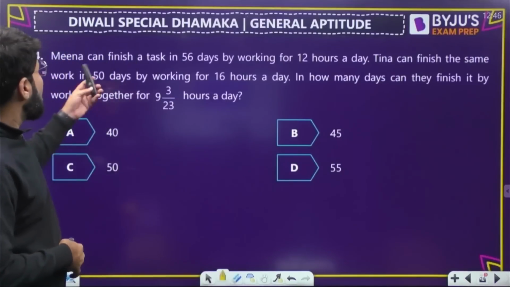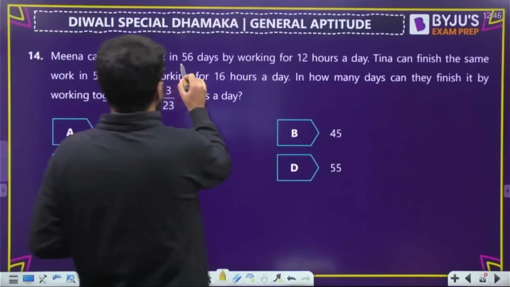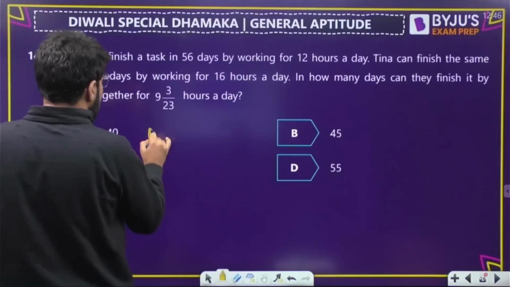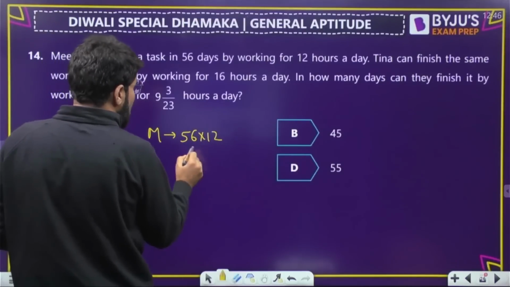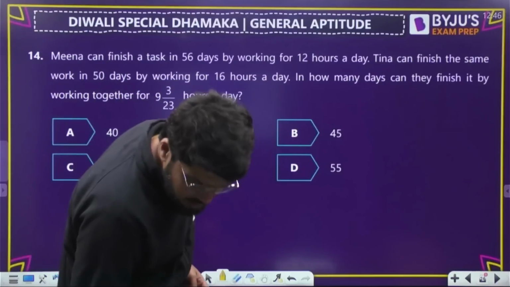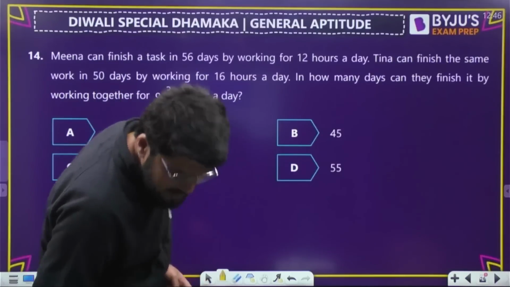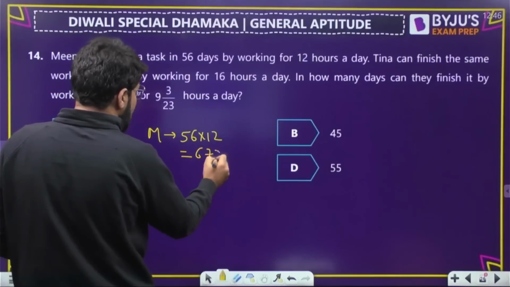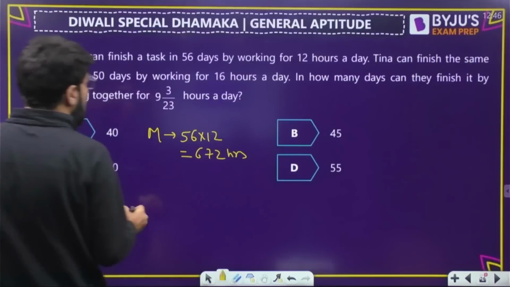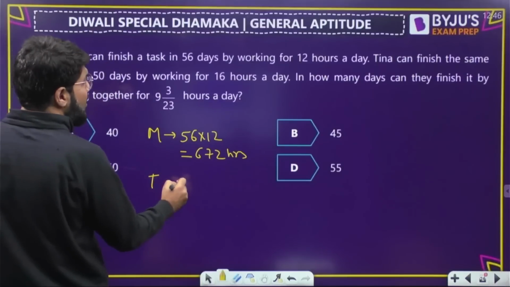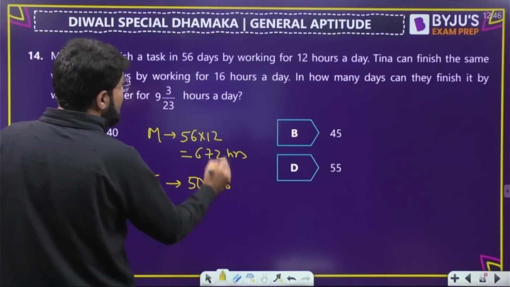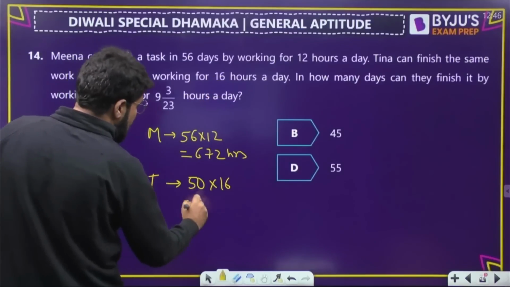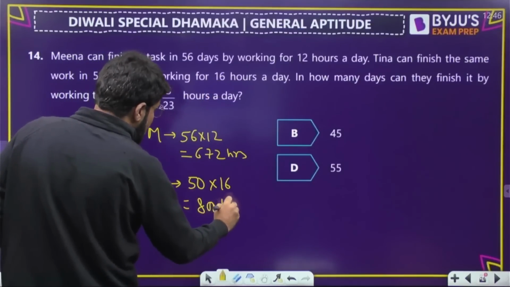Meena can finish a task in 56 days. Meena is taking 56 days, but every day 12 hours. So total how many hours is Meena taking? It is actually 672 hours. Let us write down in terms of hours. Similarly, Tina can finish the same work in 50 days, but every day she is working 16 hours. So this becomes a total of 800 hours.